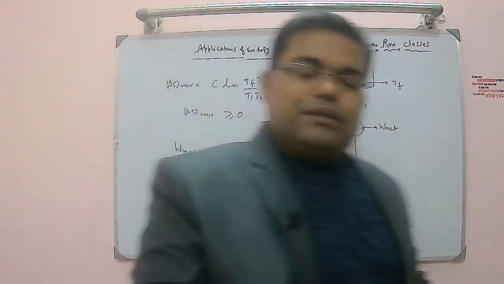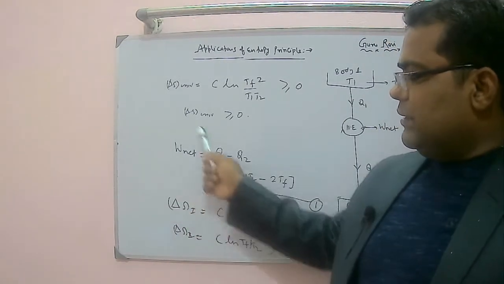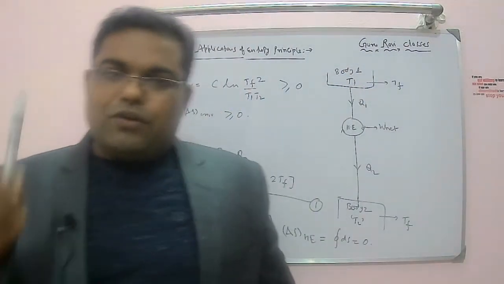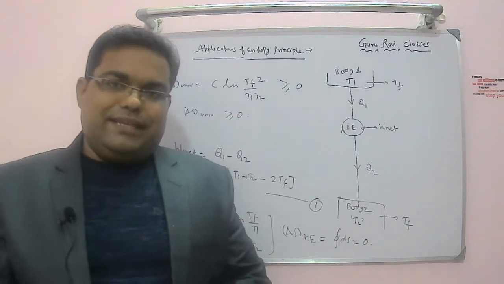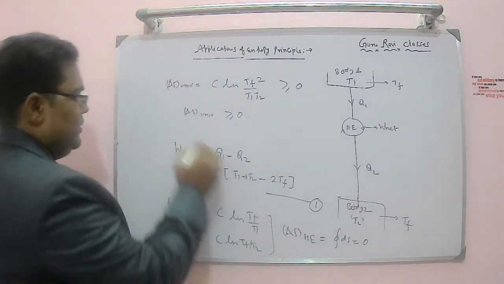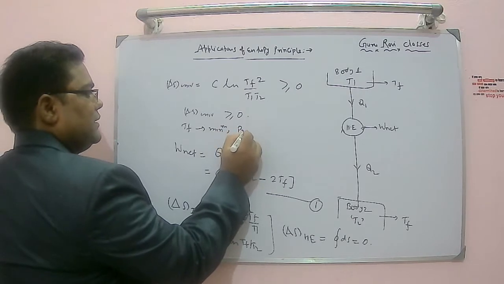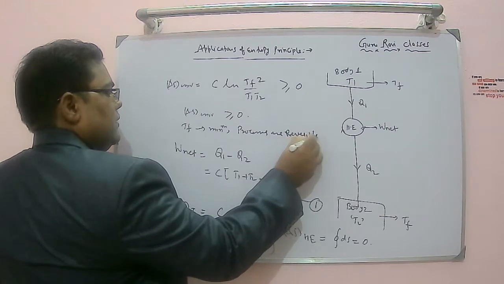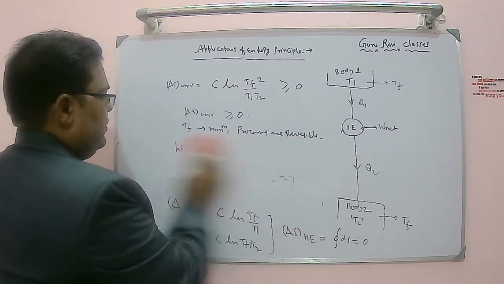But we want to generate the maximum work, and the maximum work is only possible if TF is minimum. TF will be minimum only when processes are reversible. If that is going to be the case, then this delta S universe will be 0, right? So TF will be minimum only when processes are reversible. Processes are reversible, that means delta S universe is equal to 0, right?